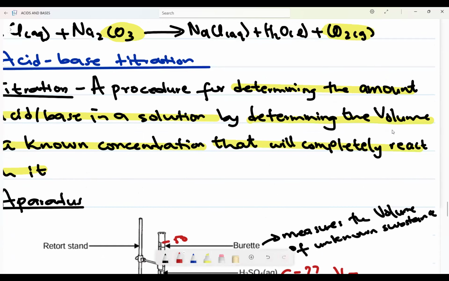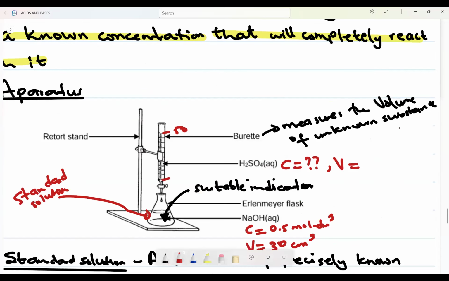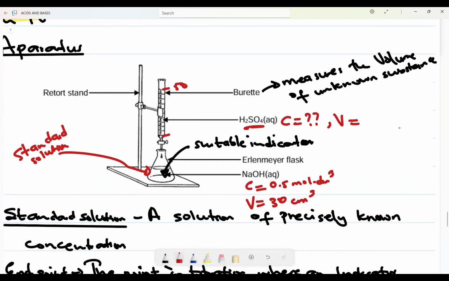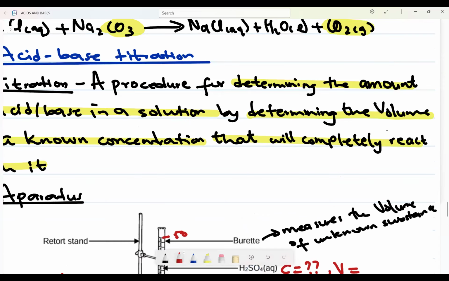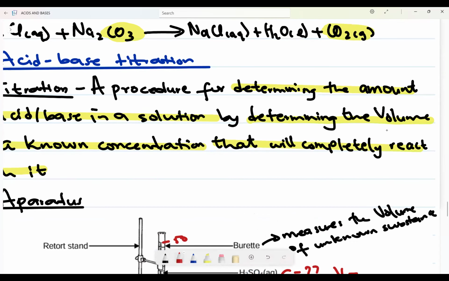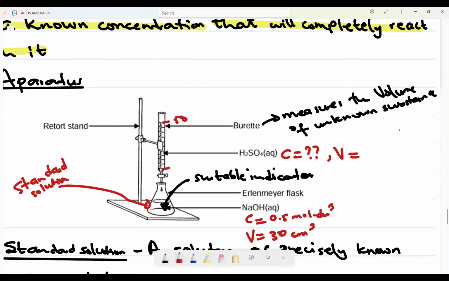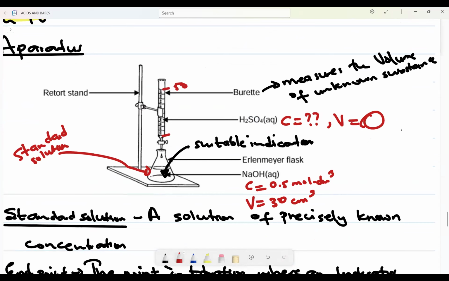Why? It says it is a procedure determining the amount of acid or base in a solution, by determining the volume of a known concentration that will completely react with it. Knowing exactly how much volume will react with it.